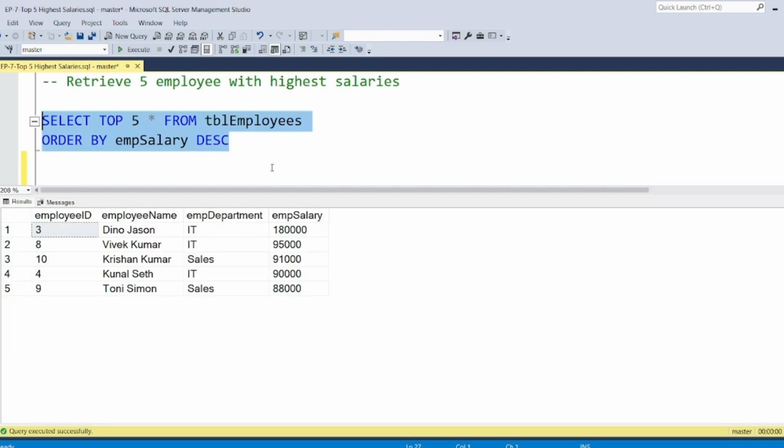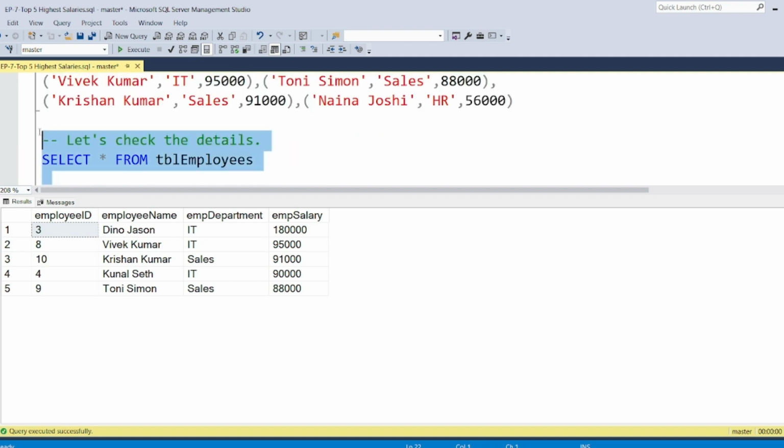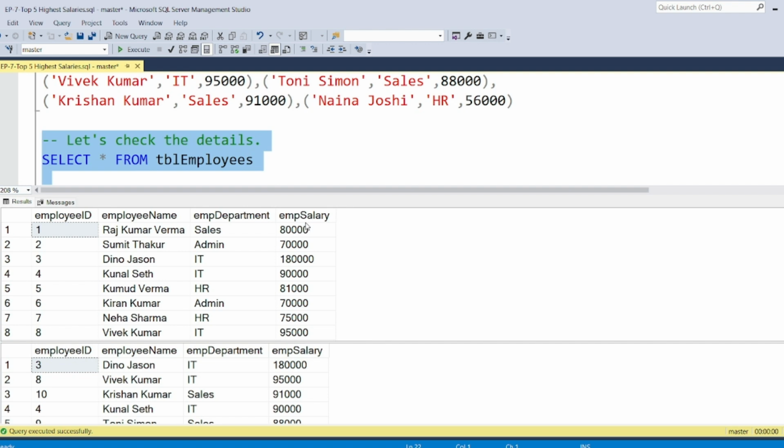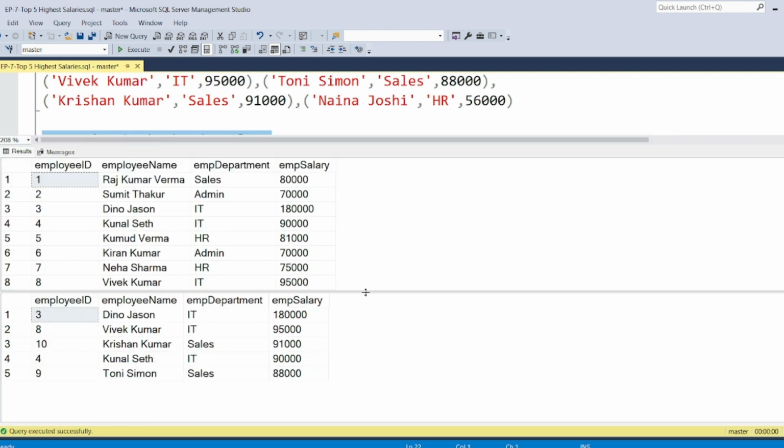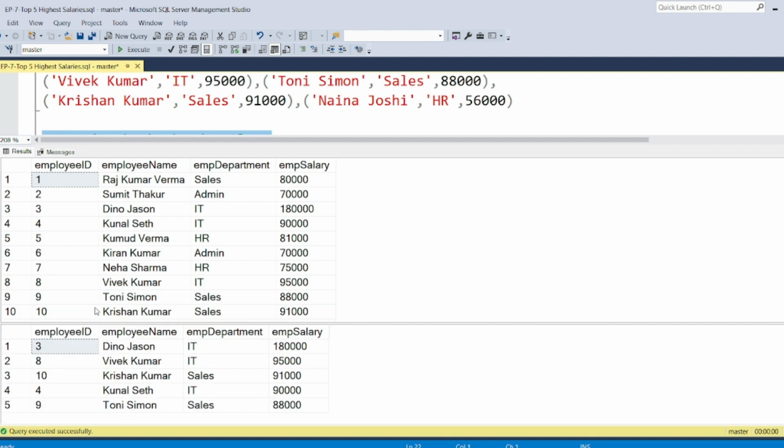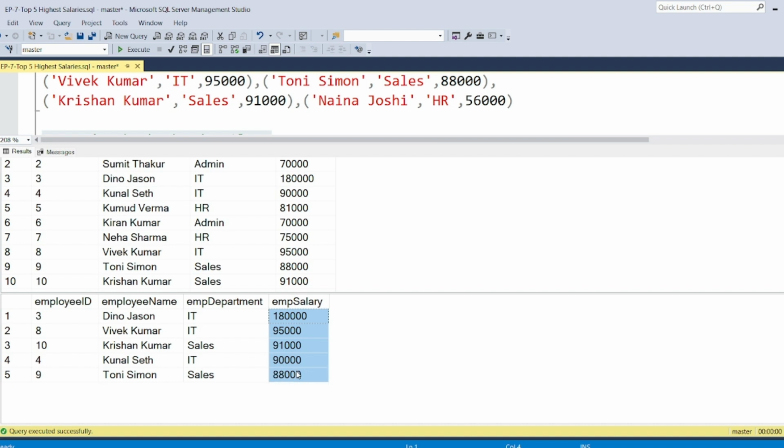Let's say I am executing both of these. You see this is the complete data here. These are the details of all the employees, and out of this, these 5 employees are the top earners. Make sense?